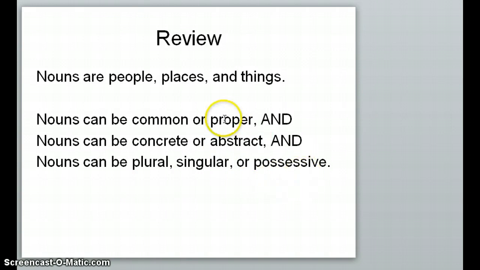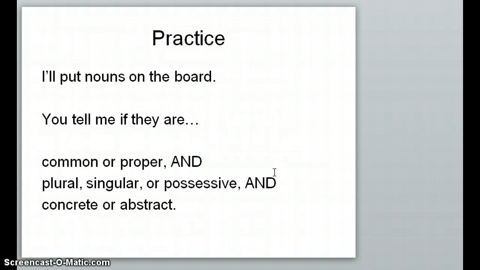So nouns are always three things at once, but they can't ever be common and proper at the same time. They can't be concrete and abstract at the same time, and they can't be plural, singular, and possessive at the same time. And so please go to your practice, pause this video, fill them out on your own, label everything as being common or proper, plural or singular or possessive, and if they are concrete or abstract. And then come back and watch the rest of this video for your answers.